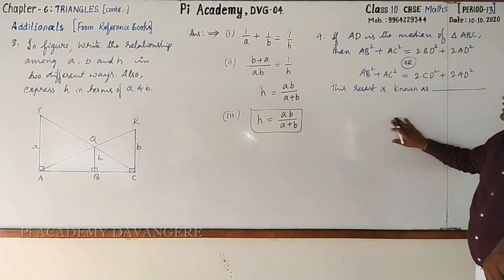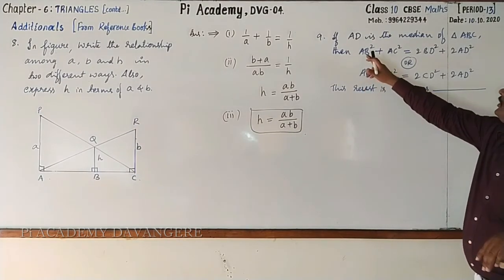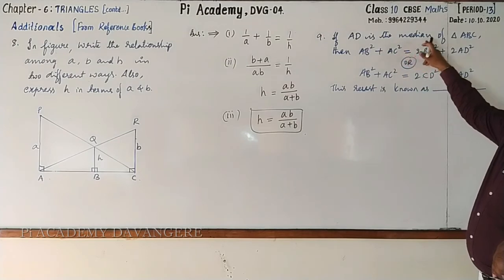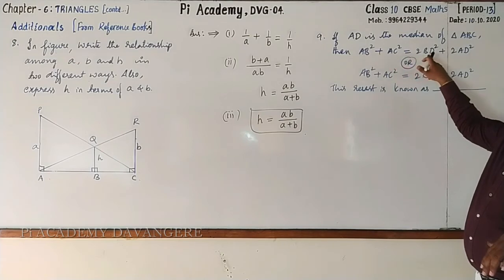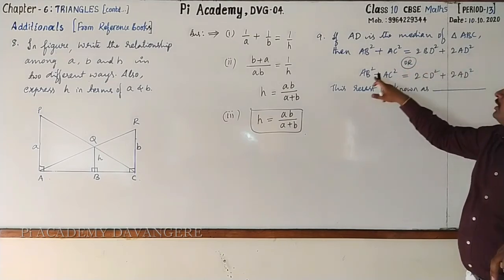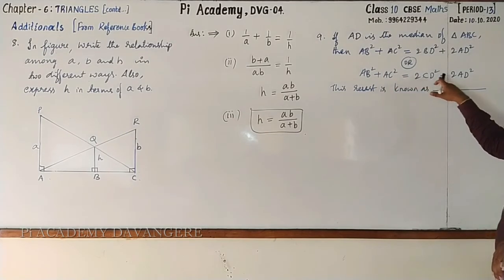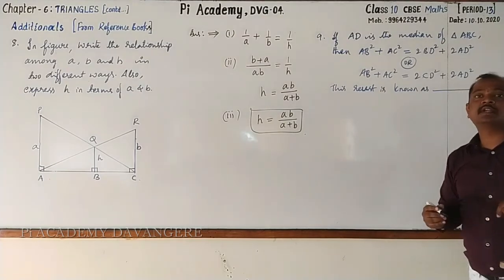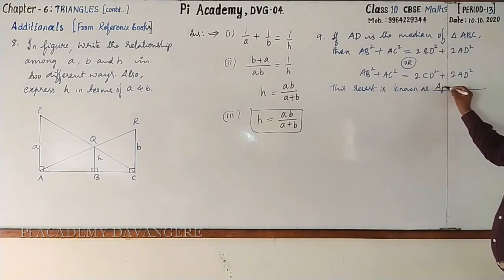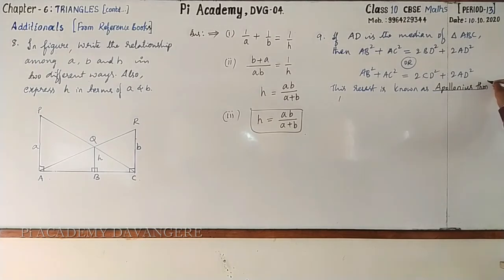Dear students, observe it. Ninth one, just additional information related to our chapter. Here, if AD is the median of triangle ABC, then AB square plus AC square equals 2BD square plus 2AD square. Or this can also be written as AB square plus AC square equals 2CD square plus 2AD square. What do you call this result? This result is known as Apollonius theorem. Please do remember this.